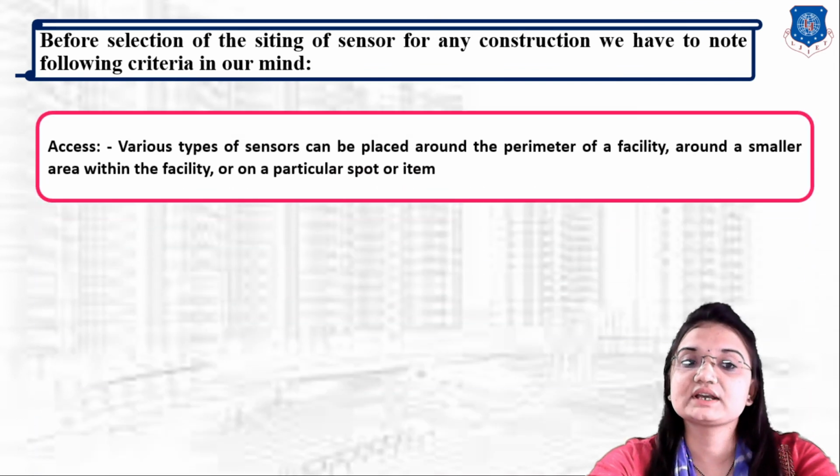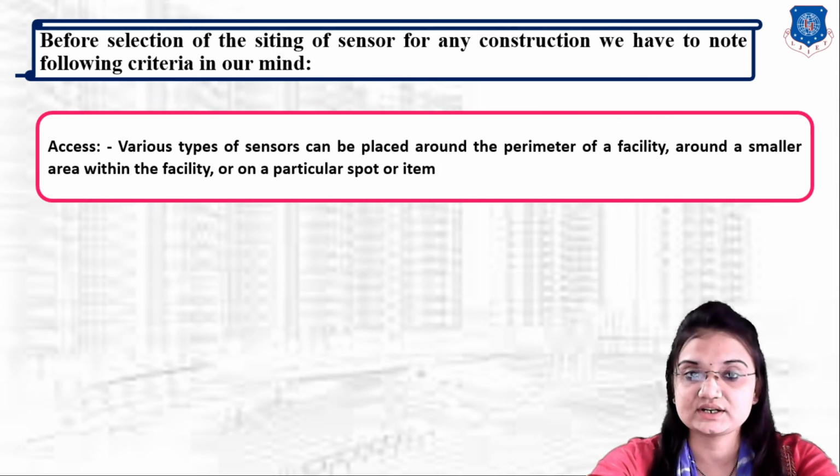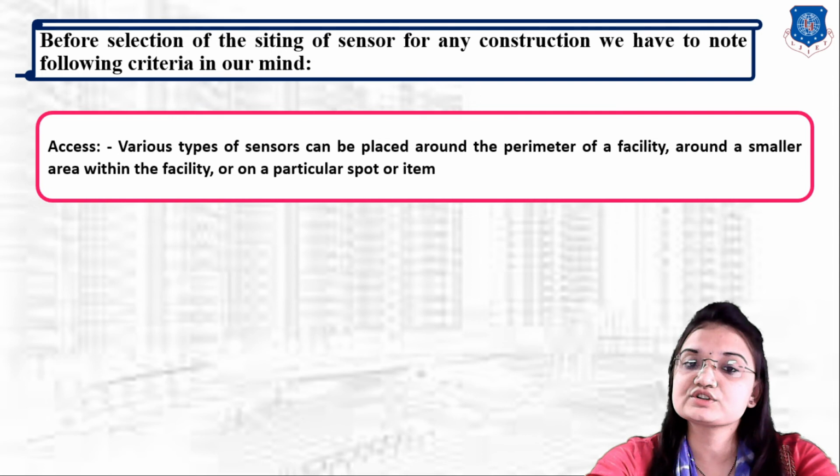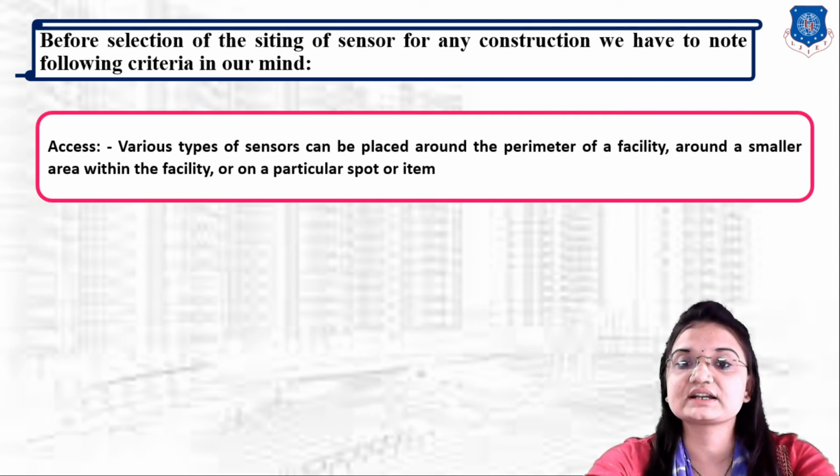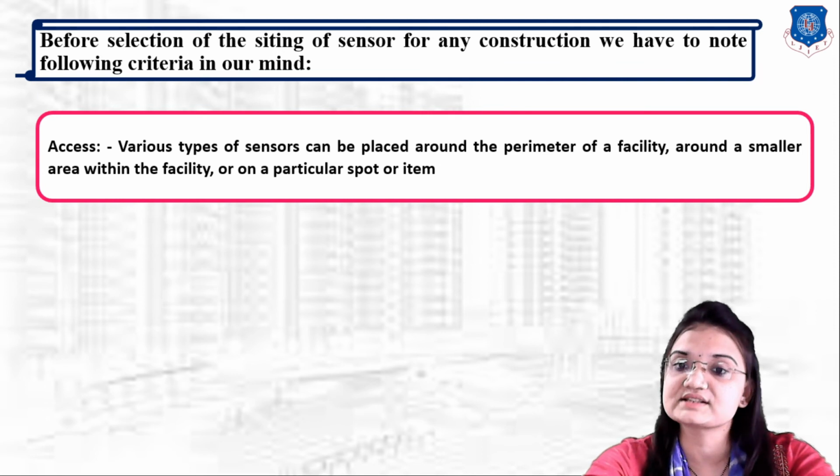Now next one is access. Okay, so various types of sensors can be placed around the perimeter of the facility and around a smaller area within the facility. Okay, or on a particular spot or item. Okay, so this is the best place for sensor siting, that around the perimeter of the facility or around a smaller area within the facility.